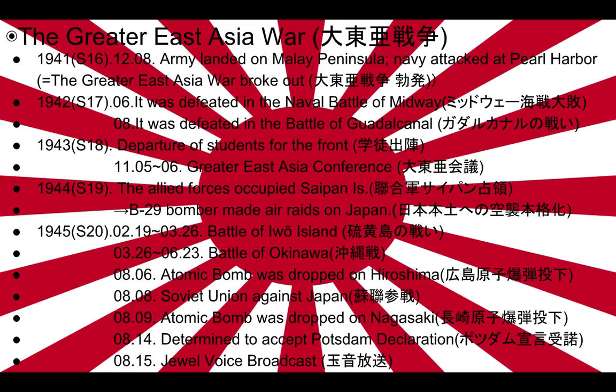After this, the U.S. B-29 bombers made air raids on Japan. Then the U.S. came to Iwo Jima and Okinawa, and in August 1945, atomic bombs were dropped on Hiroshima and Nagasaki.